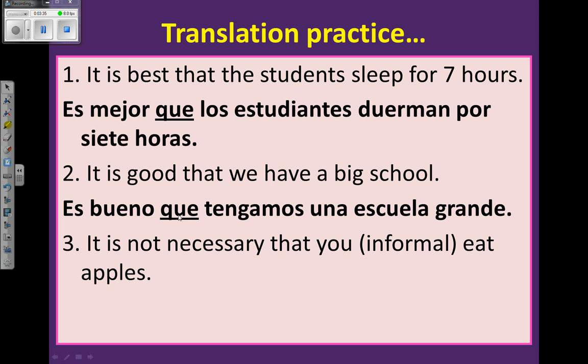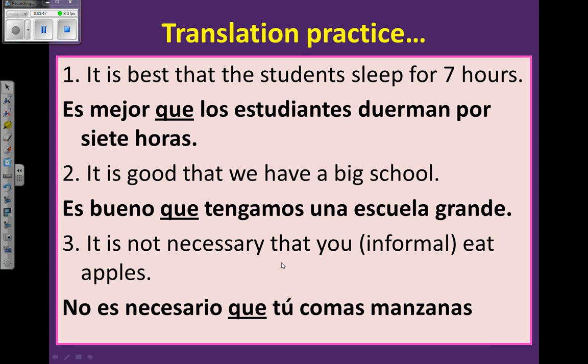Es bueno que tengamos una escuela grande. Here I don't have to put nosotros before tengamos because it's implied within the verb itself. Tres. No es necesario que tú comas manzanas. I did put the tú in there, but you wouldn't need it. You do need a period, but I forgot it. Lo siento. Okay, continuamos.